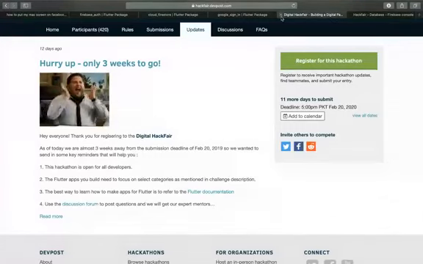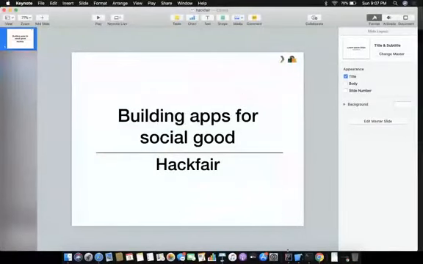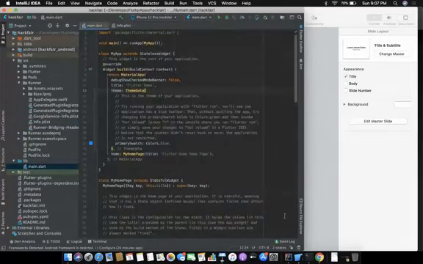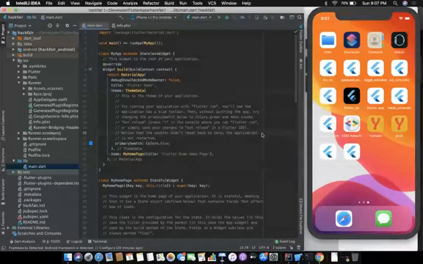So let's go back to our app. This is what you get when you create a new Flutter app. I'm assuming that if people listening don't know anything about Flutter, it's not a big issue. This is not a very basic, naive tutorial.